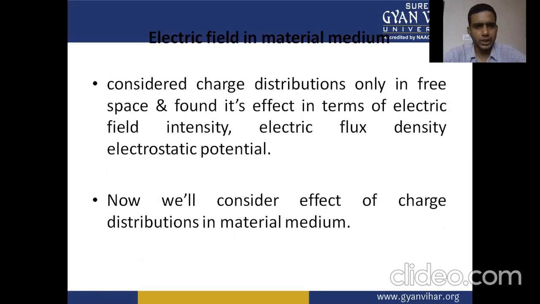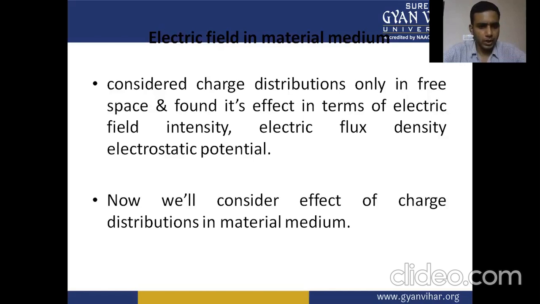Now, electric field in the material medium. We have discussed conductor, insulator, and semiconductor materials. Now we have to discuss the electric field in the material medium. We considered charge distributions only in free space and found their effect in terms of electric field intensity, electric flux density, and electrostatic potential.